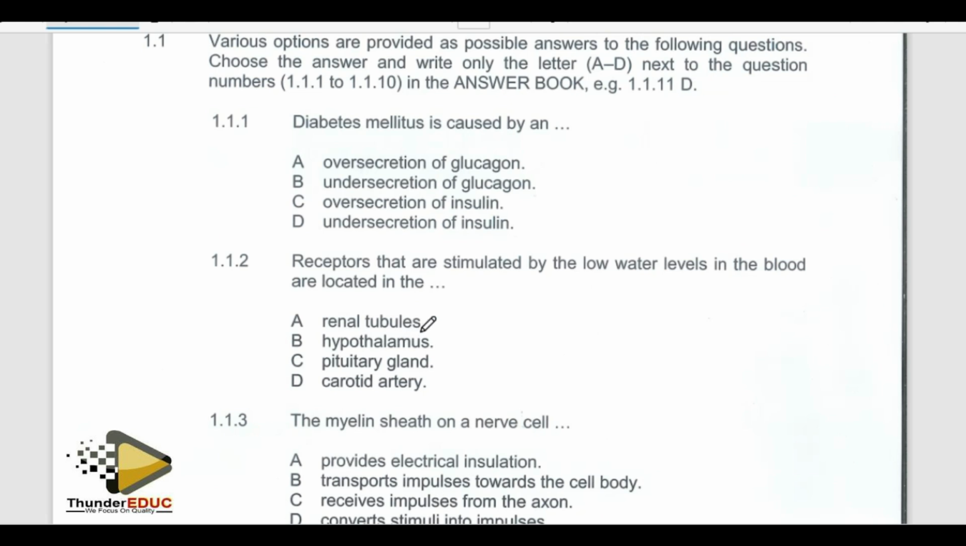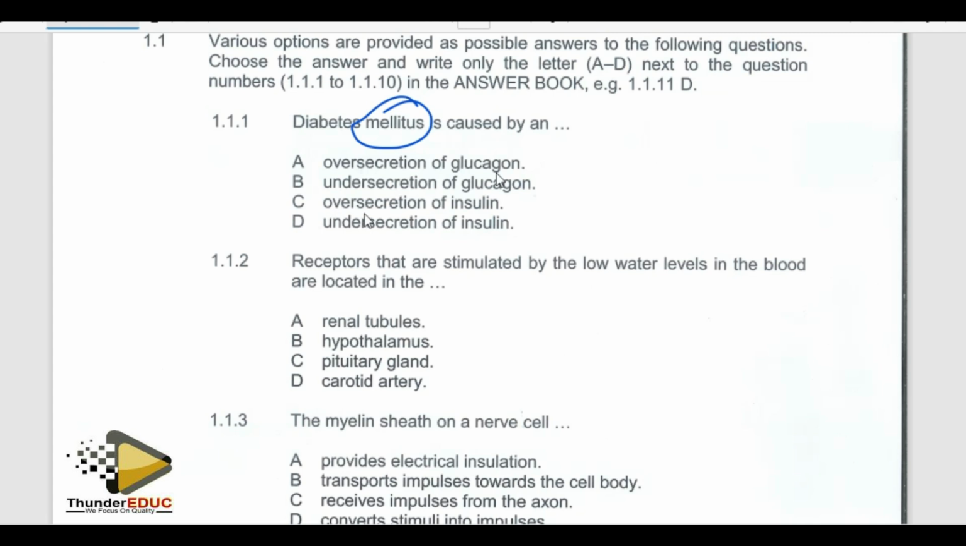So let's start with the first question. It's about diabetes. As I usually tell you from our distinction material, when you talk about diabetes, you have to talk about mellitus. Don't just say diabetes: diabetes mellitus or diabetes insipidus. Diabetes of sugar and diabetes of water. So this is diabetes of sugar. It is caused by, they are saying, over secretion of glucagon. No, under secretion of glucagon.